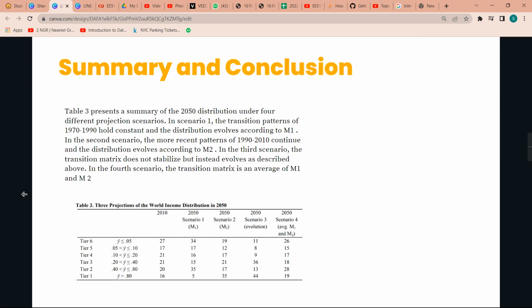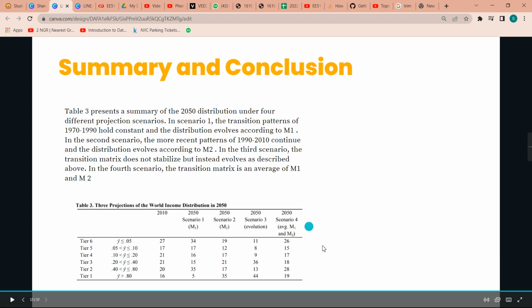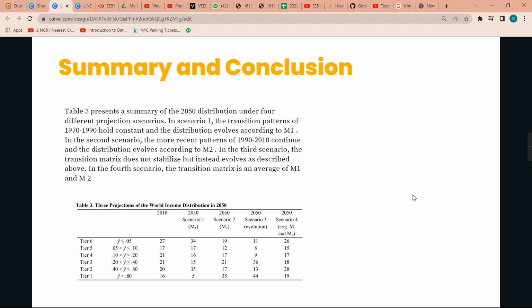In conclusion, if we use the evolution matrix method to predict the world economy in 2050, the results are very optimistic, as it shows that a large number of countries, that is 44, will be in the high economy bracket, and only 11 countries will be in the low or tier 6 bracket, as compared to the non-evolution matrix based method, which predicted that only 5 countries will be in the tier 1 bracket and 34 countries will be in the tier 6 bracket.